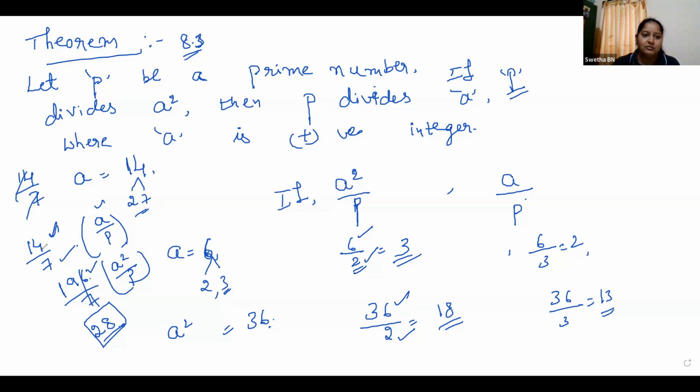So 14 is also dividing by 7. Okay, so that is the theorem, children. Very easy. I will give one more example. What about Shreya? Did you understand?